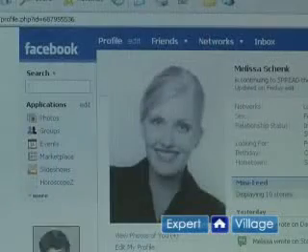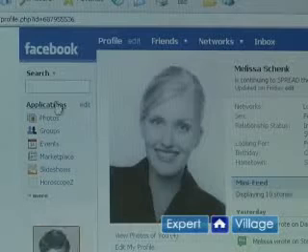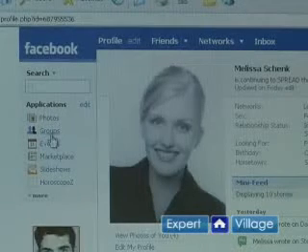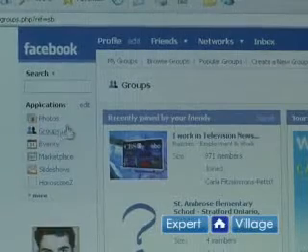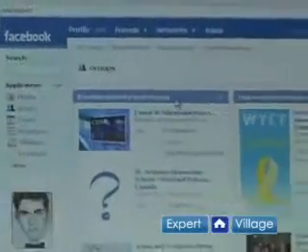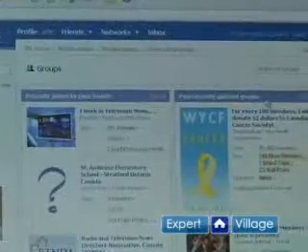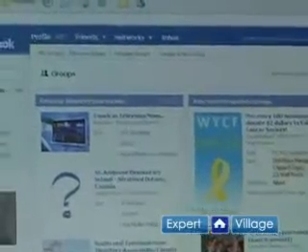To the left of your screen, once again, under Applications and beneath Photos, click on Groups. This page, of course, is going to show you all of the different groups, some of the groups recently joined by your friends, your recently updated groups. Now have a look at the top of the screen there.